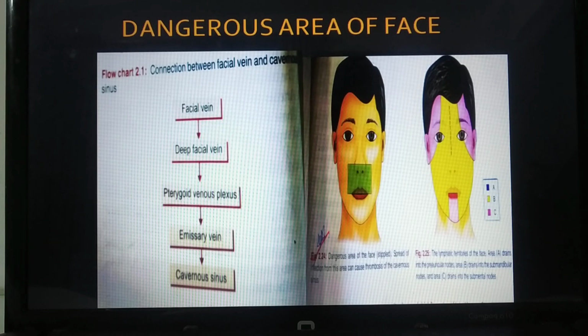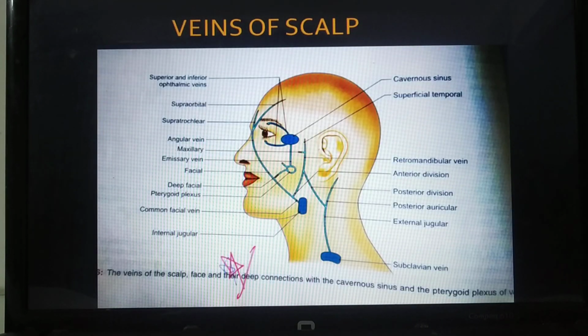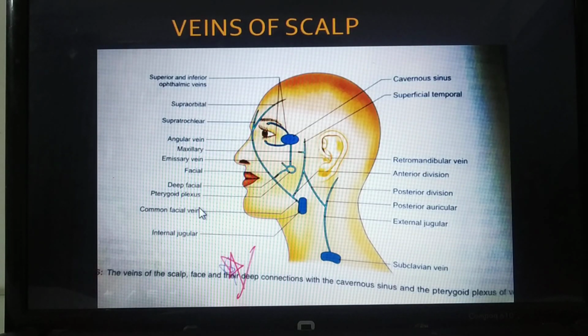As I told you, the facial vein, deep facial vein, pterygoid venous plexus, emissary vein, cavernous sinus. This is the direct way. That is why infection is spread directly to the sinus, so it is called the dangerous area of face. See, here you can easily correlate.